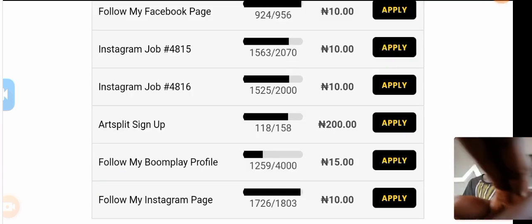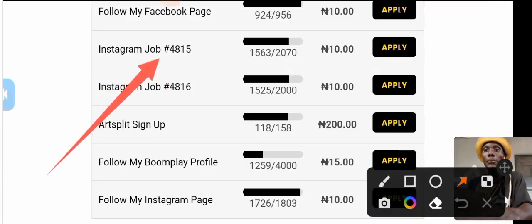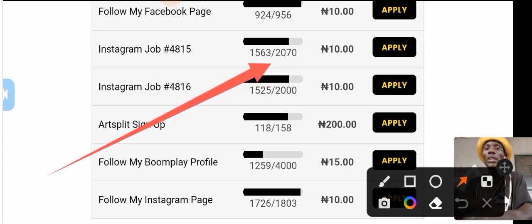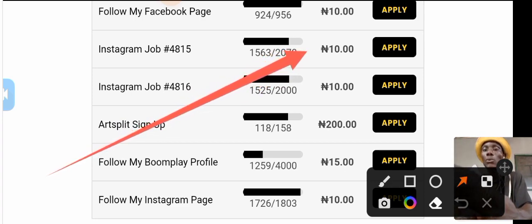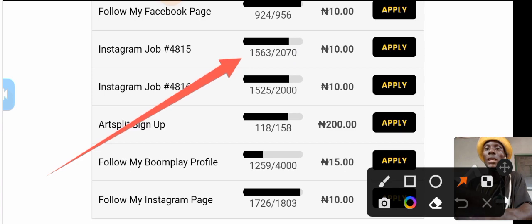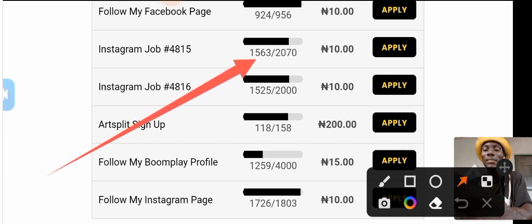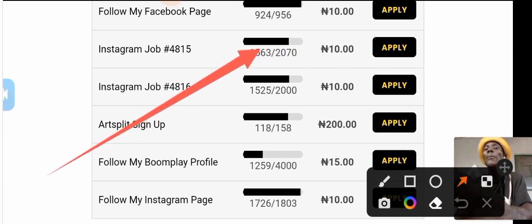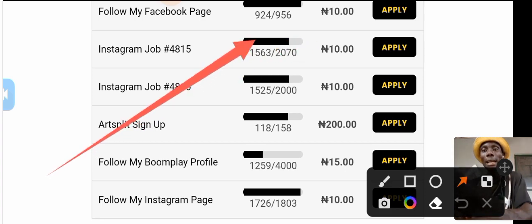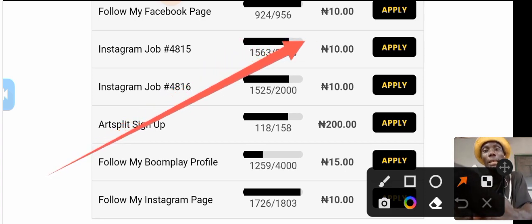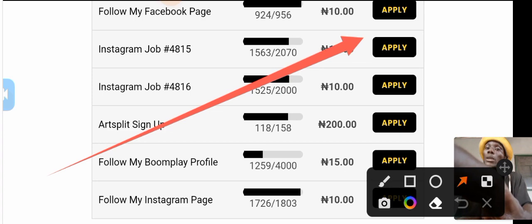The other one here is showing Instagram job. Then they request for 2,070 people, and when you see here, 1,563 people have already applied for the job. And you see that the deadline is loading to the ending, and when you touch this apply, they are going to pay you the 10 naira also.